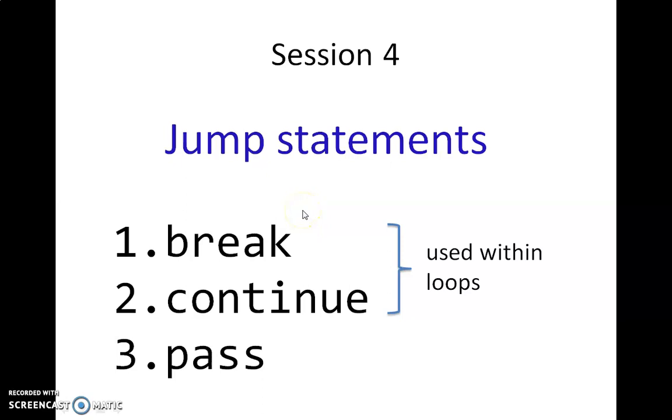Session 4, Jump Statements. This session is a continuation of Session 3, Control Structures, because jump statements are also part of control structures. There are 3 jump statements in Python: break, continue and pass. Break and continue should be used within loops.